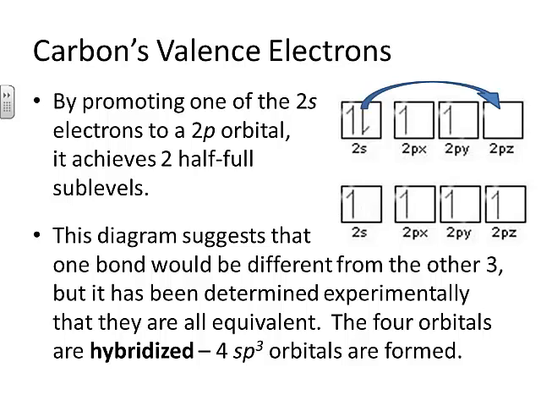But experimentally, it's been determined that all of the bonds formed here would be equivalent if we had like methane, carbon bonding to 4 hydrogens. Each of those CH bonds is the same, which shouldn't be if one results from overlap of an s with an s, and the others all result from overlap of a p orbital with an s from hydrogen. What this tells us is that the 4 orbitals are hybridized. We say that 4 of these hybridized orbitals, we'll call them sp3 orbitals, are being formed.